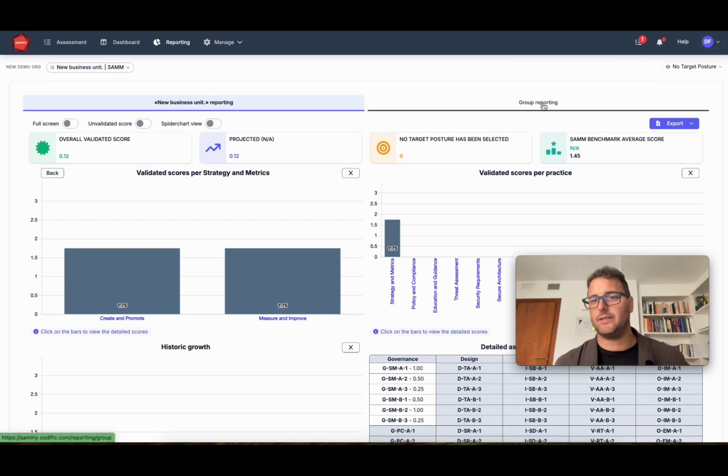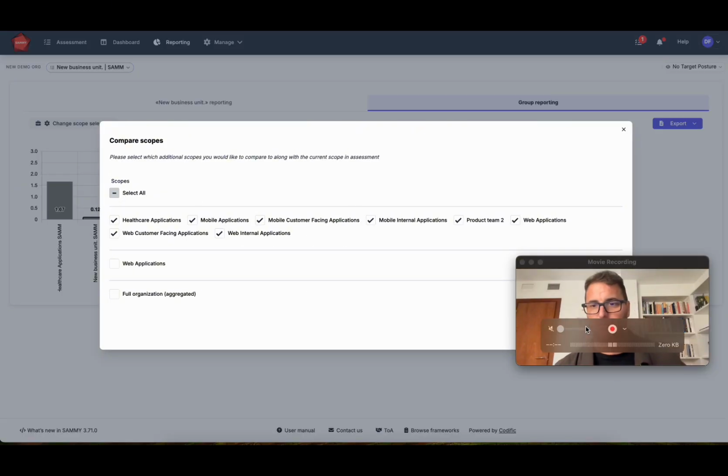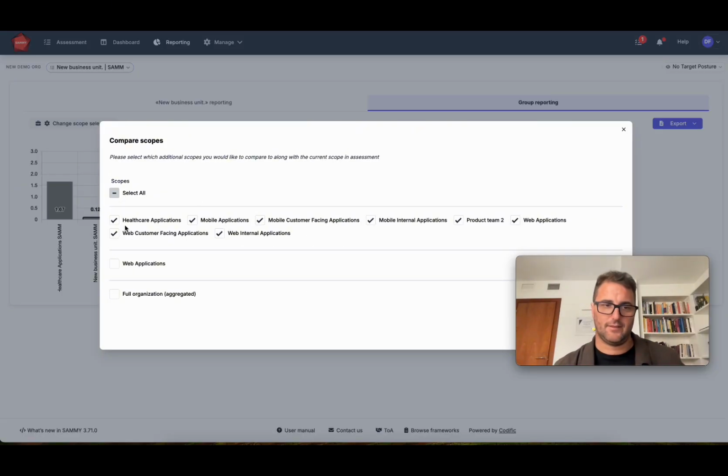If I have multiple business units or multiple scopes that are being assessed under the same framework, I can also compare them here across the organization. So here I can select from all the ones that have a SAM assessment. I can select which ones I want to compare.